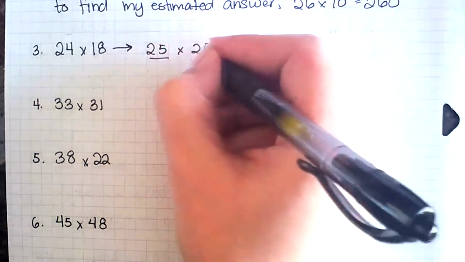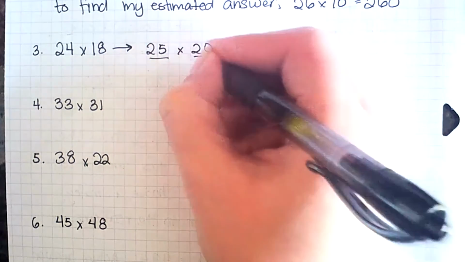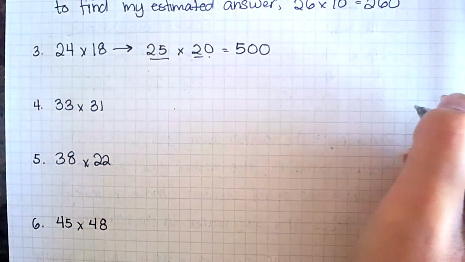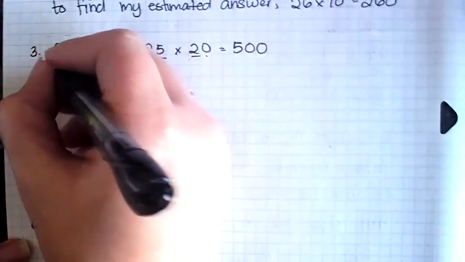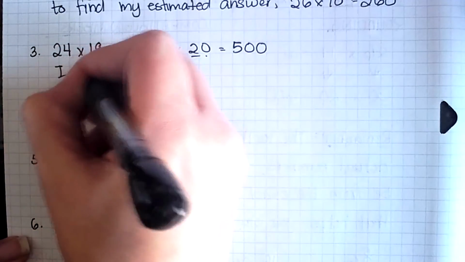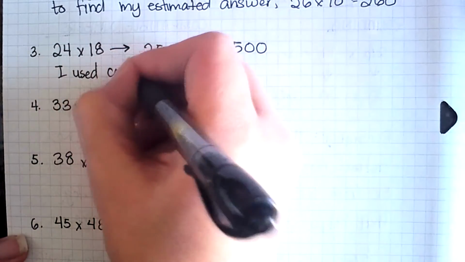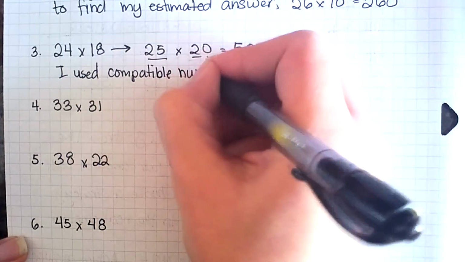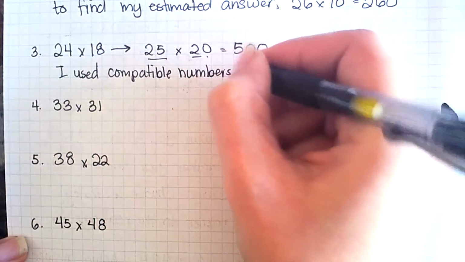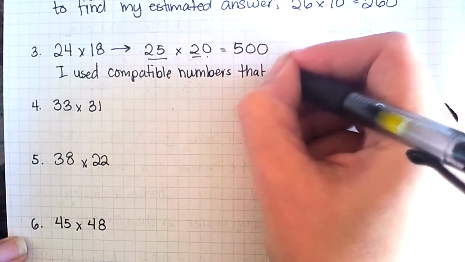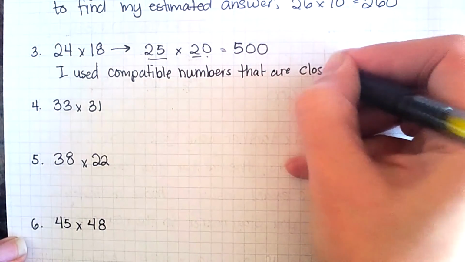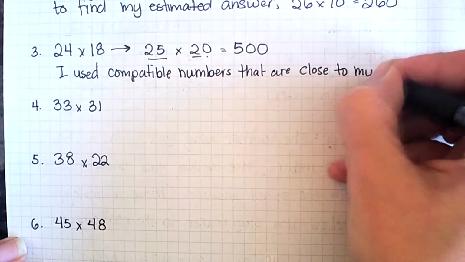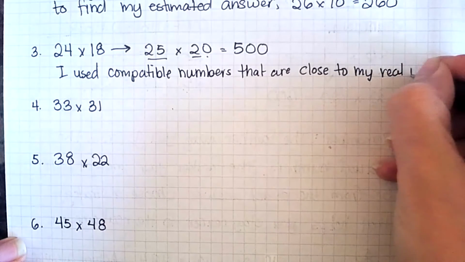Now I know 25 times 2 is 50, plus that extra 0 is 500. So I use compatible numbers that are close to my real numbers.